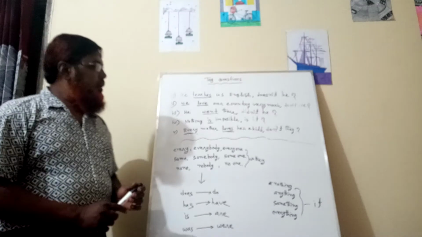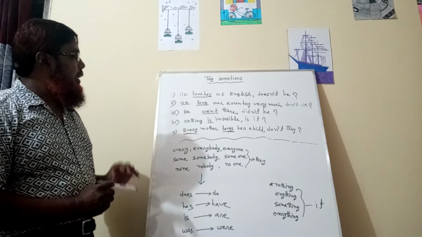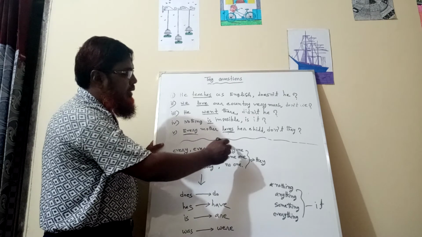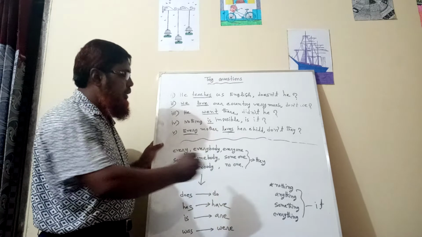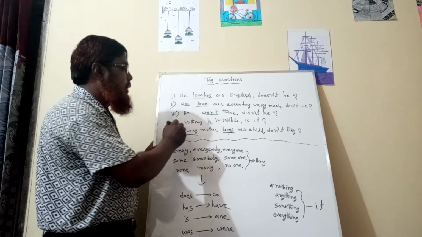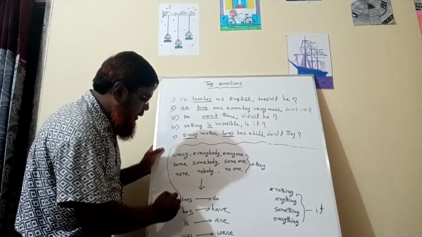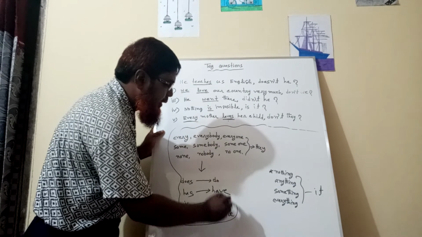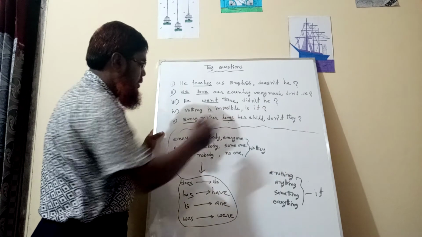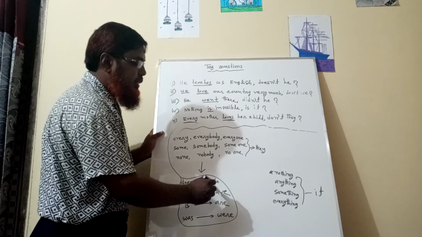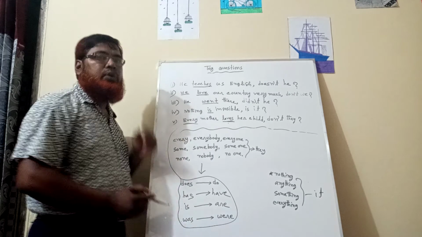I think you have understood what I said. When you find these 10 kinds of words in a sentence as a subject, then these words will be changed. Does will be changed to do, has will be changed to have, is will be changed to are, was will be changed to were.